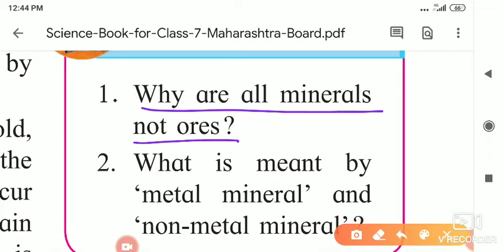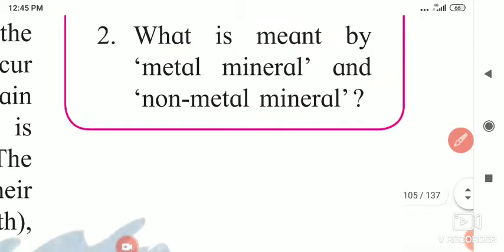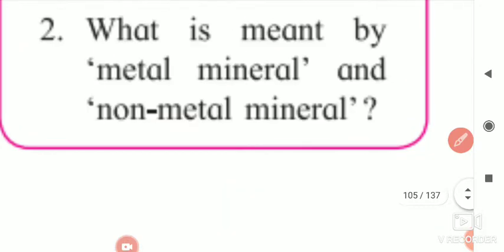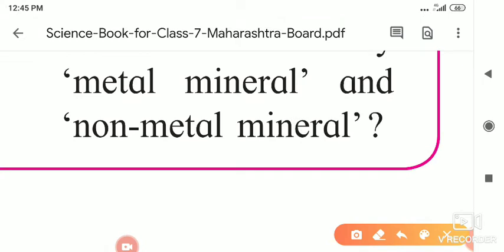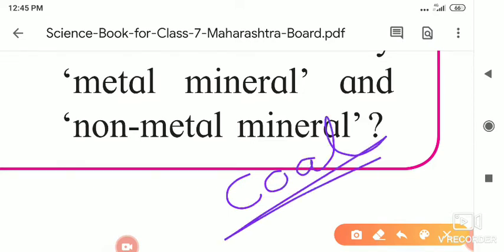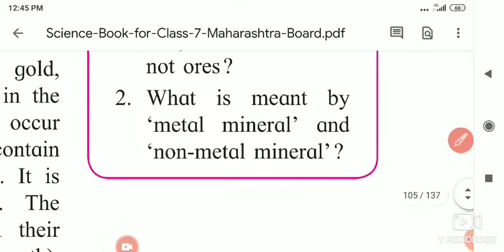And what is meant by metal mineral and non-metal mineral? As you know, metal minerals are there, means gold's ore, silver's ore, then aluminium's ore. But some are non-metal minerals. As you know, diamond is also a non-metal and it is present in the soil, and coal is also a non-metal. Coal means which coal? The one we are using, not charcoal, it is coal, which we call dagdi kosa in Marathi. This coal is a non-metal mineral. It is also present in the